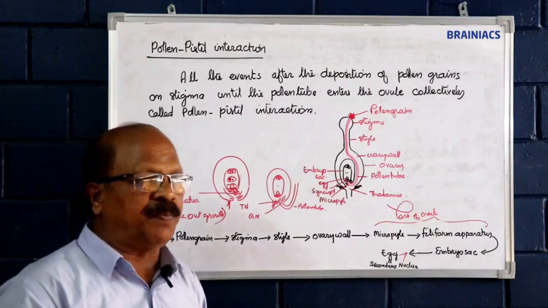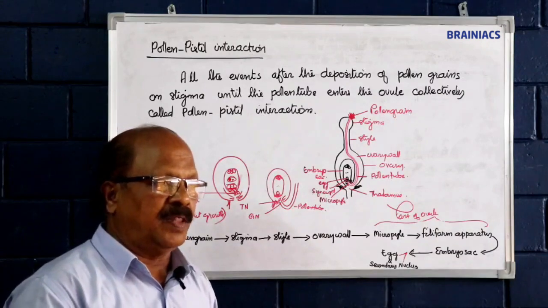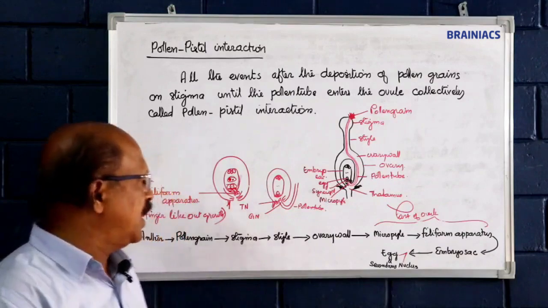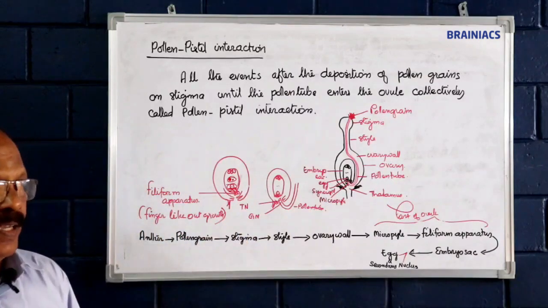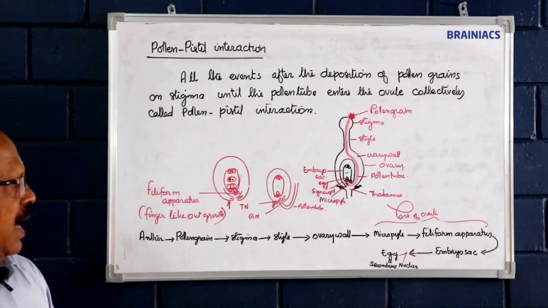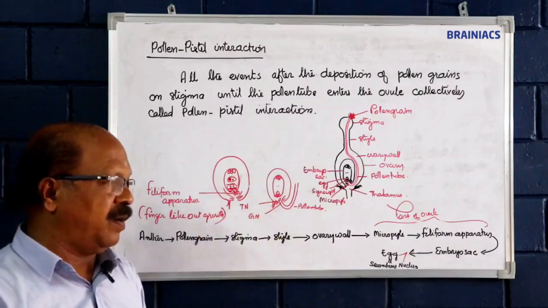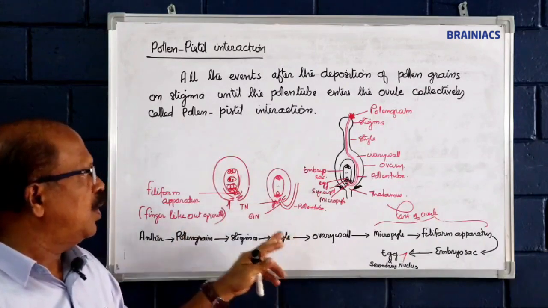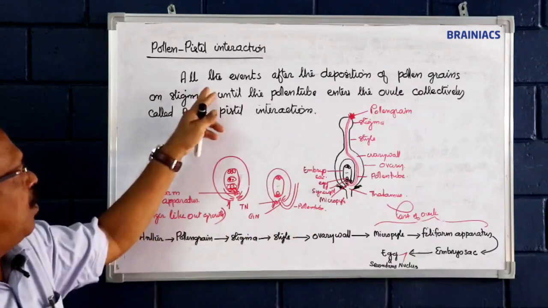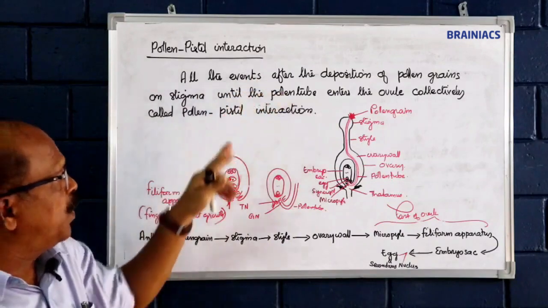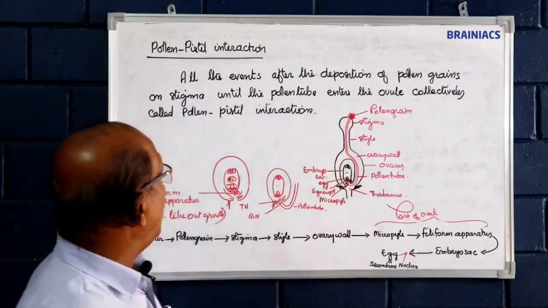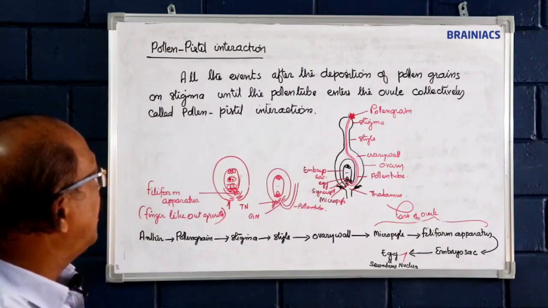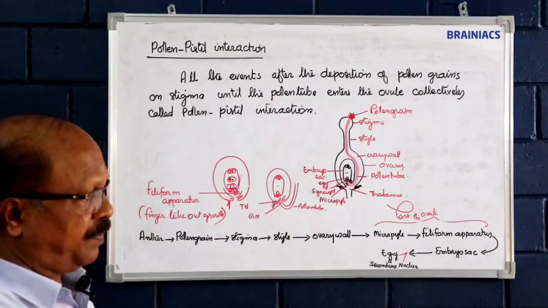So in double fertilization, triple fusion is also there: the fusion of three nuclei, two polar nuclei and a sperm nucleus. The other is the egg and the sperm cell coming through the pollen tube. And so that is why we know all the events after the deposition of pollen grains on the stigma until the pollen tube enters the ovule, collectively called pollen pistil interaction.